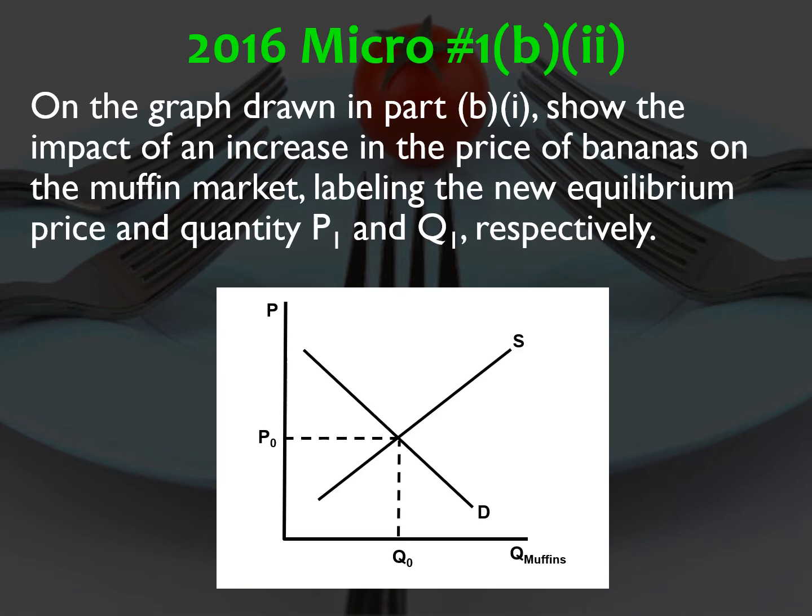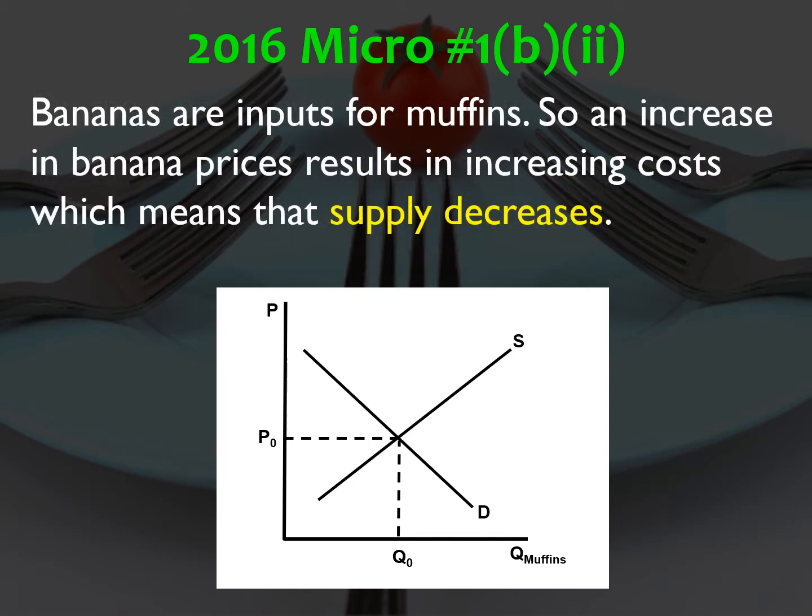Now on the graph, we're going to show the impact of an increase in the price of bananas on the muffin market, labeling the new equilibrium price and quantity P1 and Q1 respectively. So an increase in the price of bananas. Bananas are inputs for muffins. So an increase in banana prices means that costs increase in producing muffins, which means supply decreases. So supply shifts to the left, increasing the price and decreasing the equilibrium quantity.